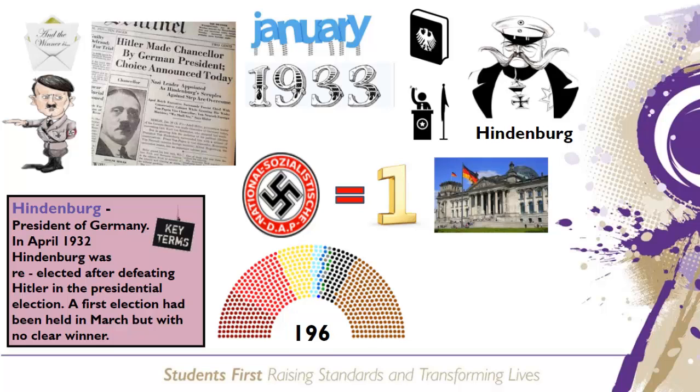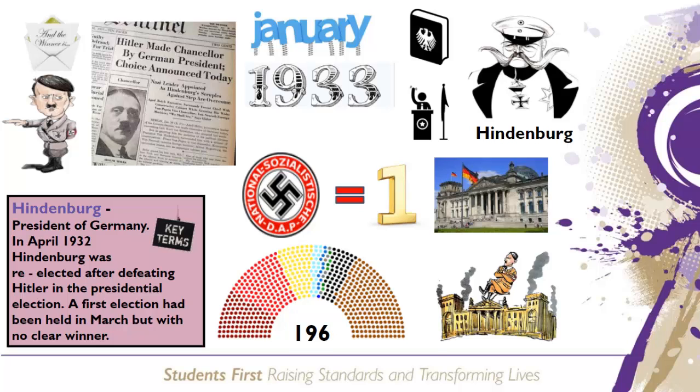Most people believed that these limits to Hitler's powers would prevent him from taking dictatorial powers, but they were wrong. Hitler was looking for a chance to increase his own power, and the Reichstag Fire in February 1933 gave him his first opportunity to do just that.